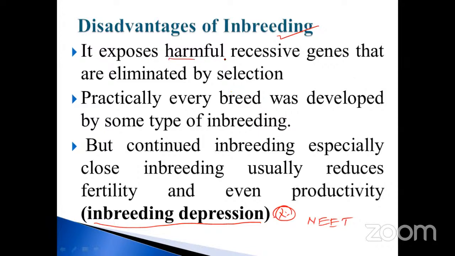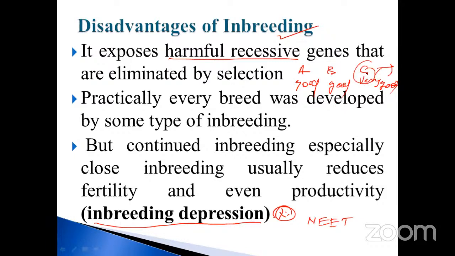Sometimes a harmful recessive gene is present in it, and it is eliminated by the selection process. Suppose when you are selecting two breeds, the harmful recessive is also eliminated, or best quality genes are also eliminated sometimes. Suppose A is good quality, B is also good quality, C is very good quality, just imagine. But we may choose these two only, which means the very good quality is automatically eliminated, isn't it?